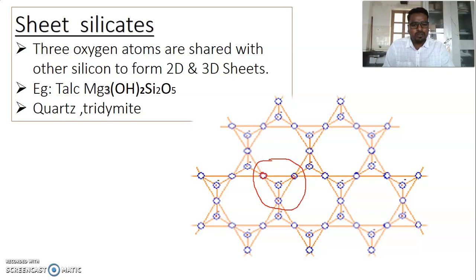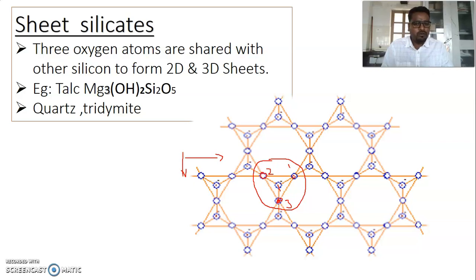You observe the cursor. Here the three oxygen atoms act as a bridge between two silicon, and they form a cyclic structure. This cyclic structure continues only in the x and y directions, so it forms a sheet-like structure.